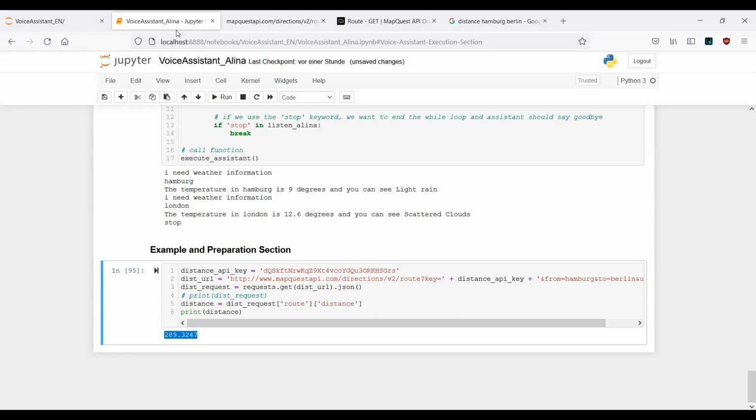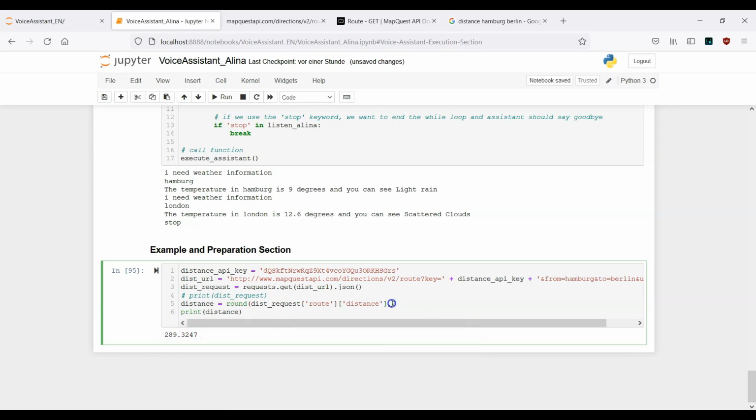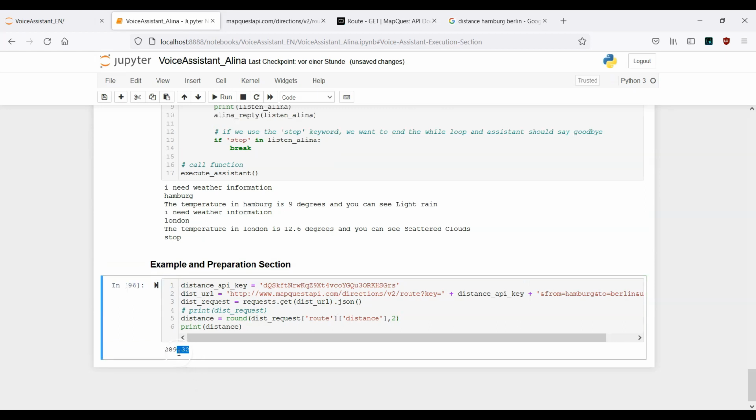What we can do now is round this number, because after the comma we have 4 digits, and let's say I want to work with just 2 digits. We can do it by using the round function. So round, and here I need to put in a comma and a 2, because I want 2 digits after the comma. Now let's run this again, and this is what I want to have. Okay, this looks better. All right, so now we are actually done.